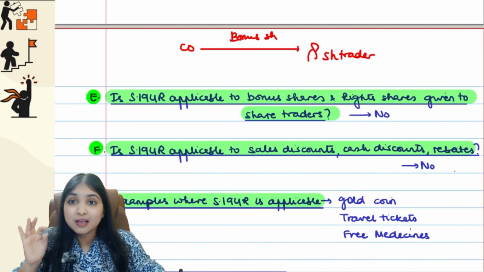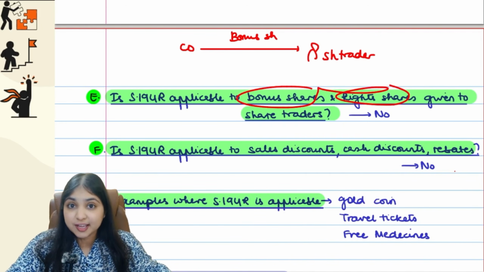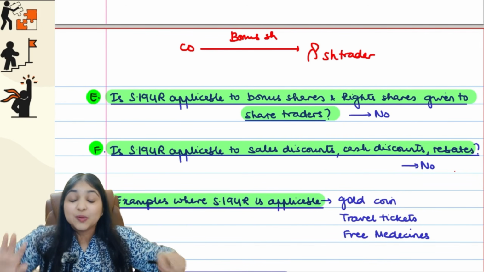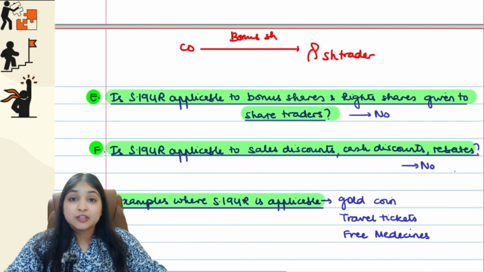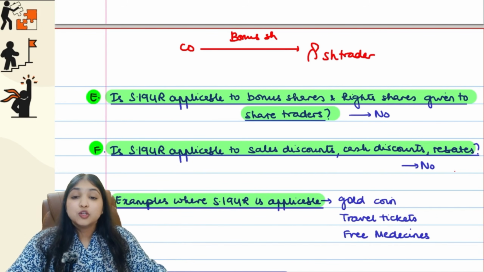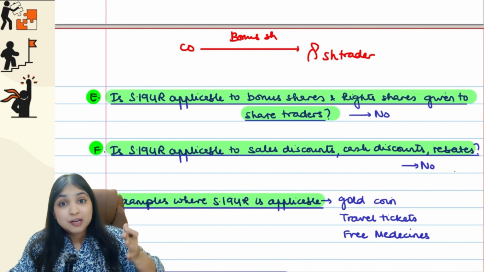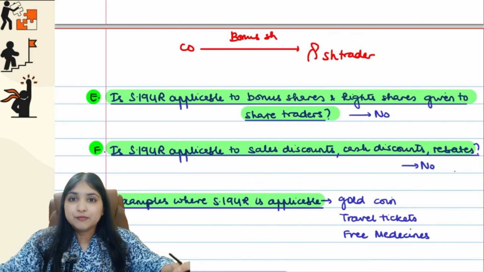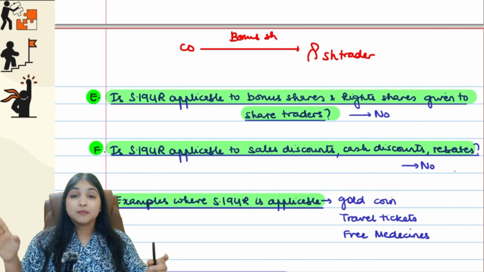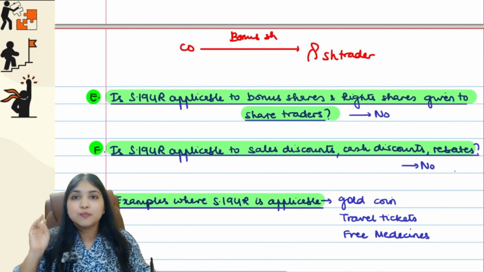So that is why the act is very clearly saying, listen, if bonus shares and rights shares are given to share traders, that will not come under 194R. It will unnecessarily complicate the case. So that is why they are excluding bonus shares. So bonus shares, no doubt it's a benefit for you. No doubt if you're a share trader, it's a benefit for you relating to your business, because come on, you're getting shares for free. No doubt it's a benefit for you, but still 194R will not apply. So 194R will not apply to bank loan waivers. 194R will not apply to bonus shares and rights shares.